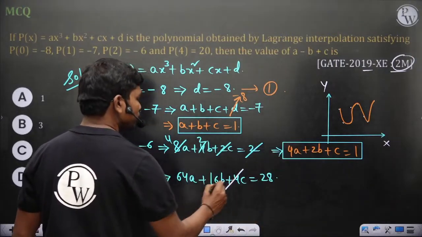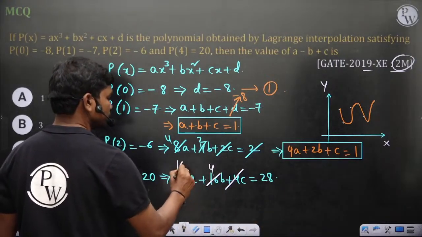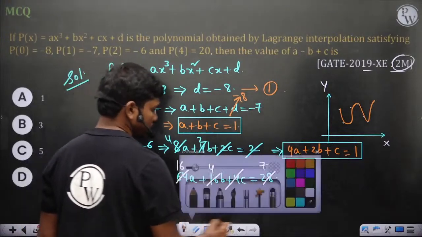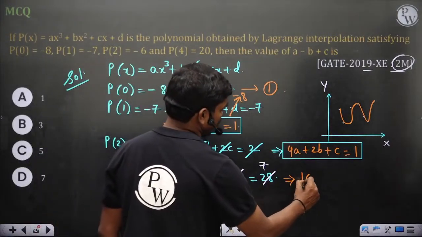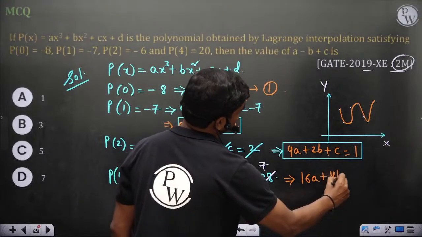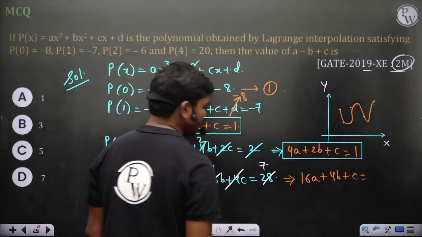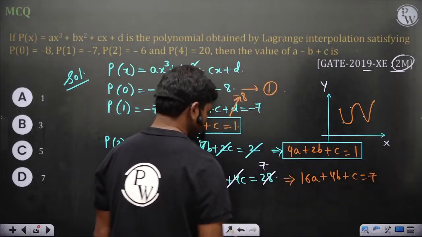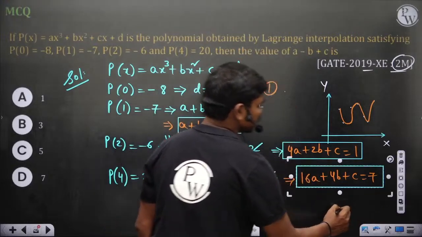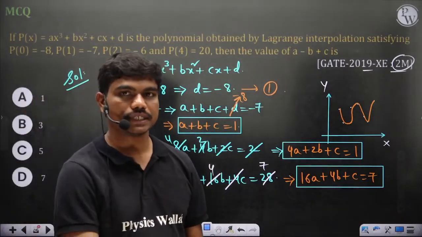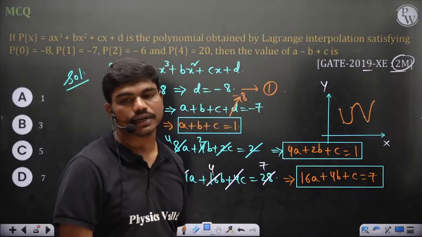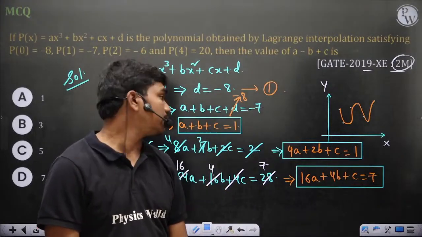So if you divide by 4, 7. So this gives you 16a plus 4b plus c is equal to 7. So this is the third equation. So you have three equations with three unknowns. Now you can solve, get the values of a, b, c, and calculate a minus b plus c.